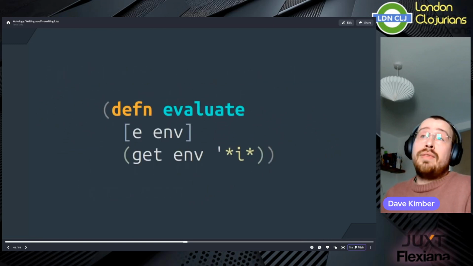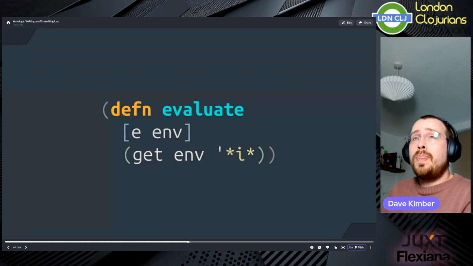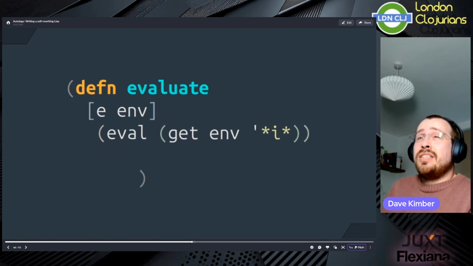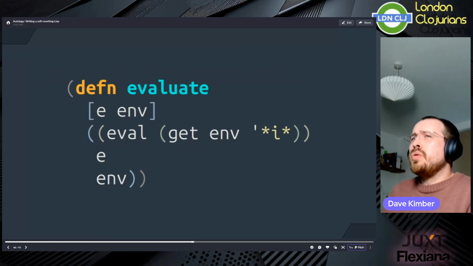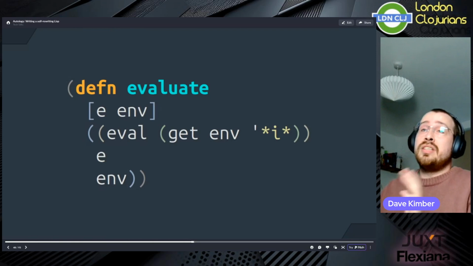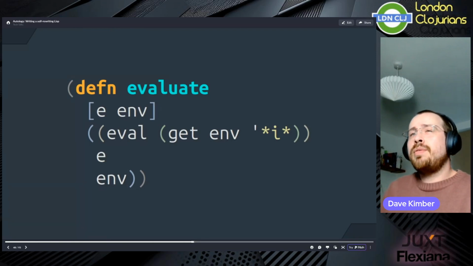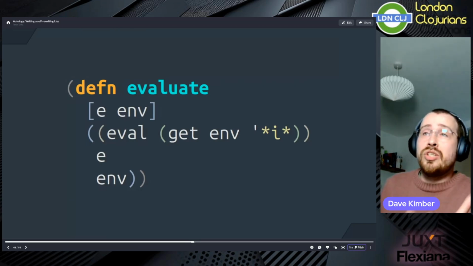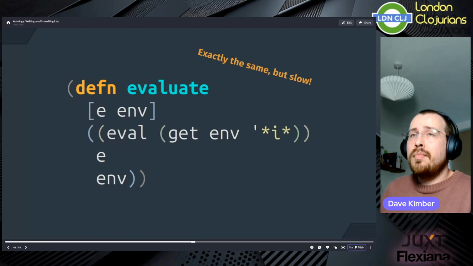Now we'll define a new evaluate function, which first grabs the interpreter data from the environment and then uses the parent language Clojure to evaluate it into a callable function, and then uses this to do the actual evaluation of the expression. Now, what does this do? Well, nothing by itself. The language works just as it did before. But instead of our interpreter being a function, it's now stored as the data that represents a function and is turned into a function each time we want to evaluate an expression.